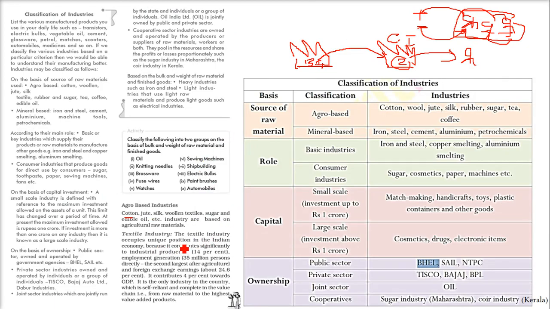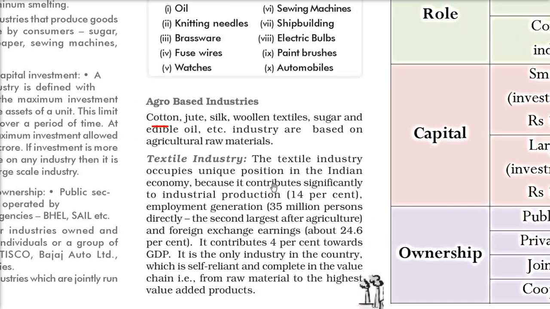The textile industry, as we said, is around 14% significantly, because what I'm trying to suggest here is this book is 2003, then it was revised in 2011, and 2008 data is also there. So you'll find different data in this book. I request you to Google the latest one, as these numbers may change. A great amount of this 4% GDP is provided by the textile industry, and we get 24.6% foreign exchange. Very important: whatever foreign exchange we are getting, around 25% comes from the textile industry, and it is the largest employer after agriculture.